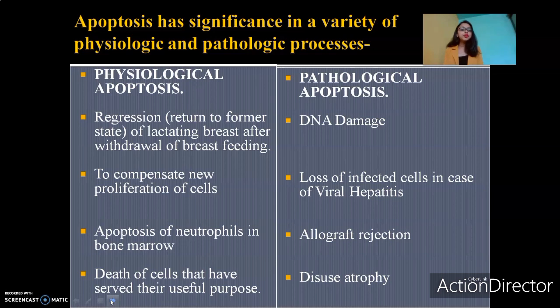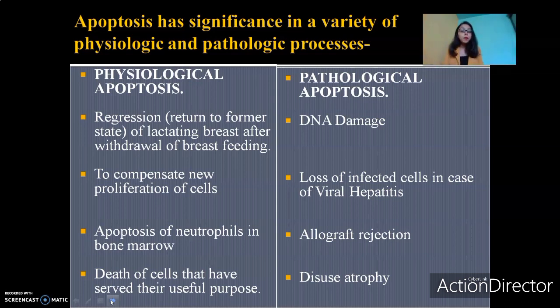Example can be regression of lactating breast after withdrawal of breastfeeding. The lactating mother, the mother who's actually breastfeeding her child, there is this lactation period for which she breastfeeds her child. After that particular phase, after that particular period, the breast cells undergo apoptosis. They kill themselves, due to which there is regression of lactating breast. That is, the lactating breast comes back to its normal size.